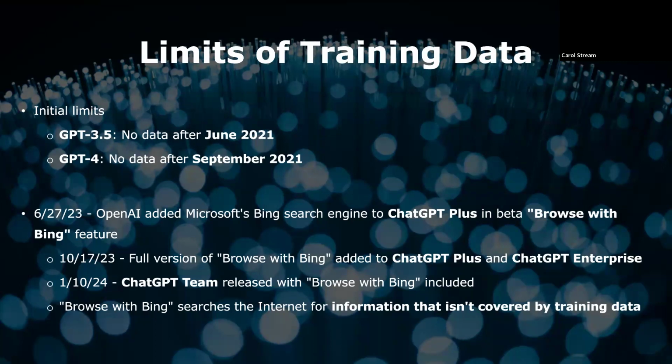The full version was added to ChatGPT Plus and ChatGPT Enterprise on October 17, 2023, and ChatGPT Team was released on January 10, 2024, with Browse with Bing already included. Using this function, users could have ChatGPT search the internet using Bing for information outside of its training data limits, which meant that the algorithm was no longer restricted to data prior to September 2021.